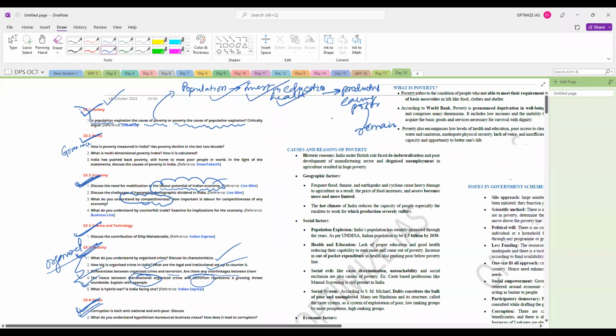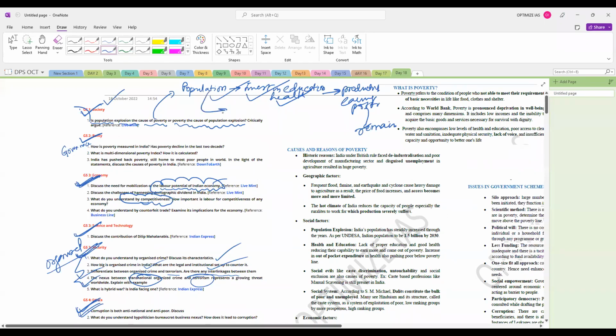So what happens? They are not able to increase their productivity. They are not able to increase their earning potential and they remain poor. You see how increase in population leads to poverty.